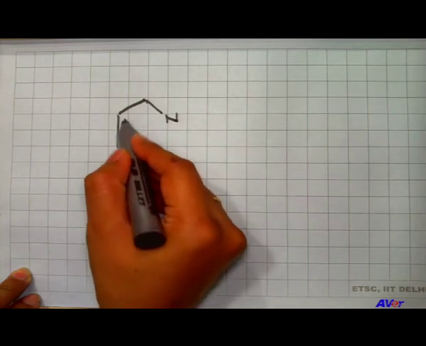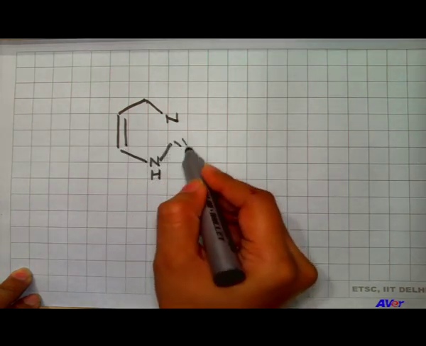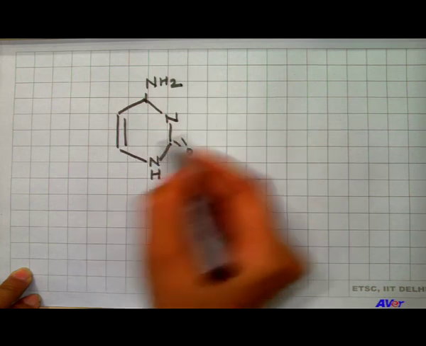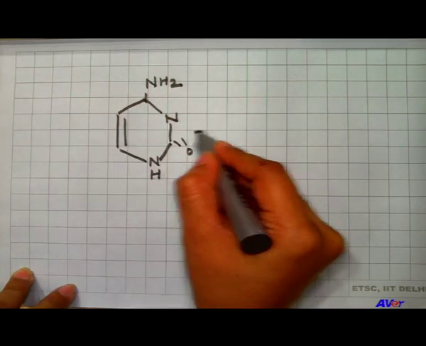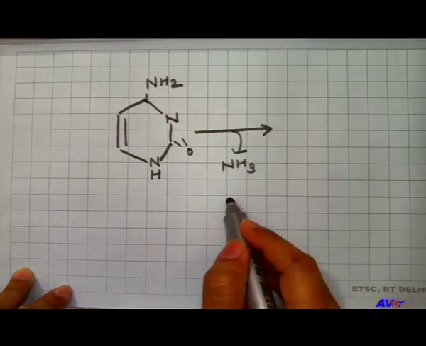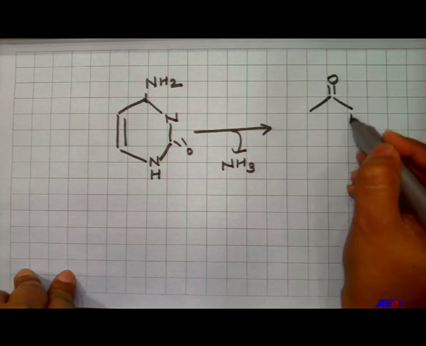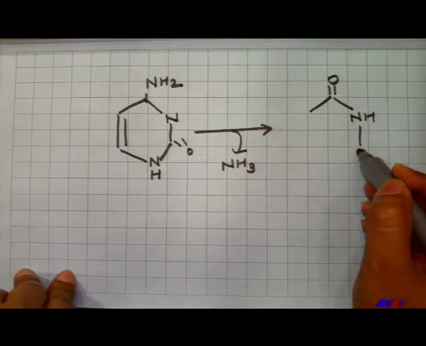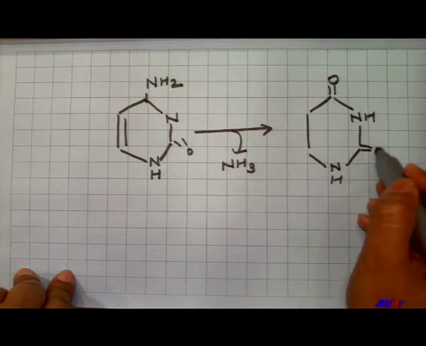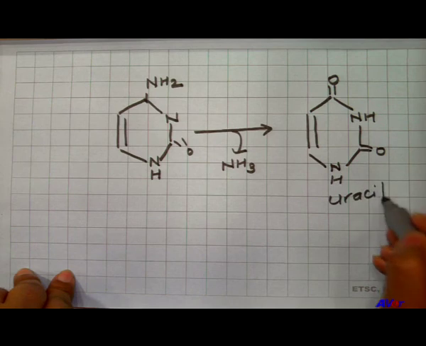This is a cytosine, and when this particular cytosine undergoes deamination, that is removal of the ammonia group, it will become uracil.